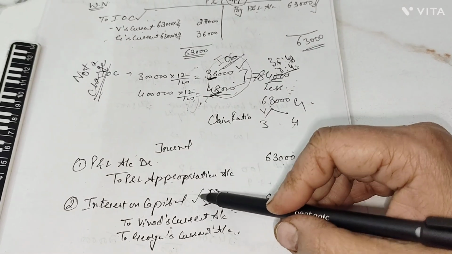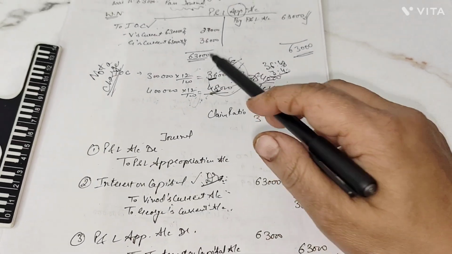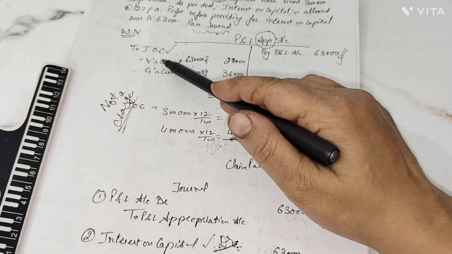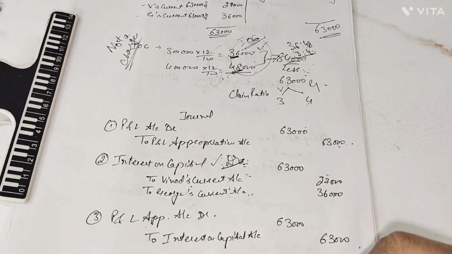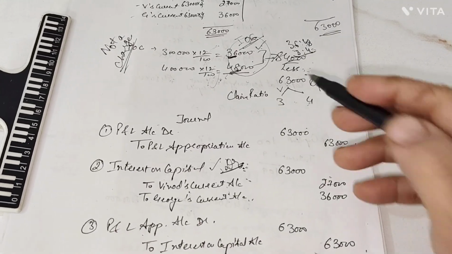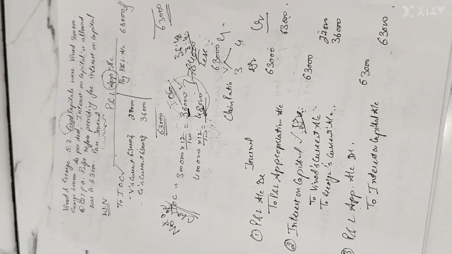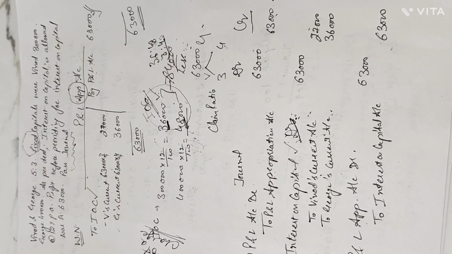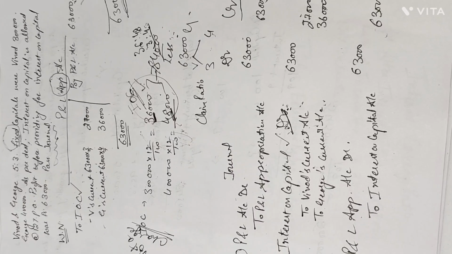Now this IOC would be charged from which account? That would be transferred to your P&L appropriation account, and we made the journal over here. What was the journal here? That is P&L appropriation account debit to interest on capital, in total 63,000. So P&L appropriation account debit to interest on capital with the total amount of rupees 63,000 for debit also and credit also. So this is the way you have to prepare the journal for the given question, and how the profits are distributable when there are not sufficient funds. Then the profits are taken in claim ratio, right? In which ratio? That is claim ratio.